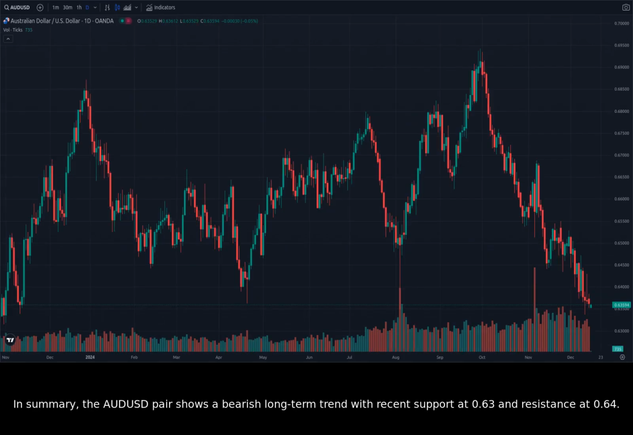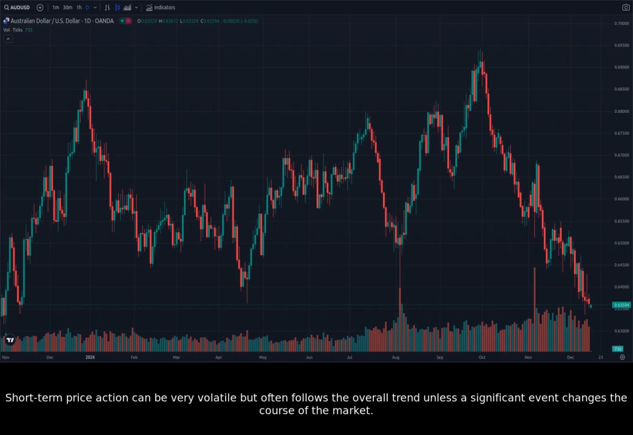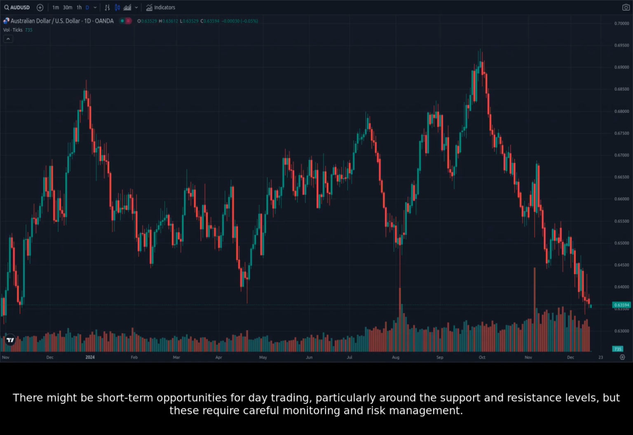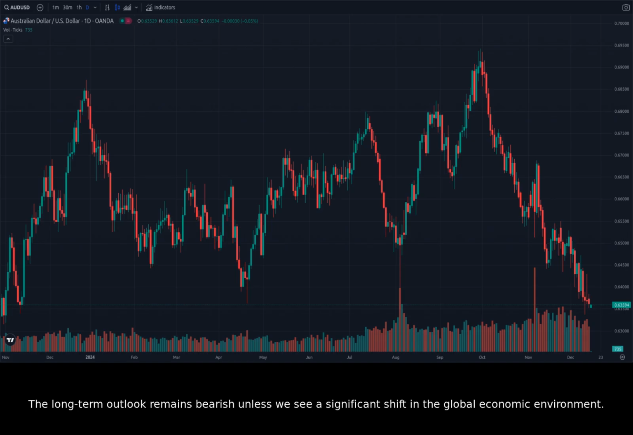In summary, the AUDUSD pair shows a bearish long-term trend with recent support at 0.63 and resistance at 0.64. Short-term price action can be very volatile, but often follows the overall trend unless a significant event changes the course of the market. There might be short-term opportunities for day trading, particularly around the support and resistance levels, but these require careful monitoring and risk management. The long-term outlook remains bearish unless we see a significant shift in the global economic environment.